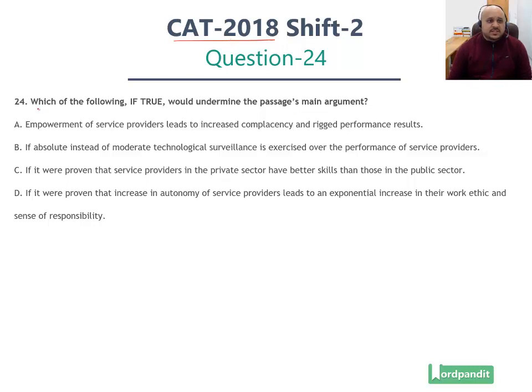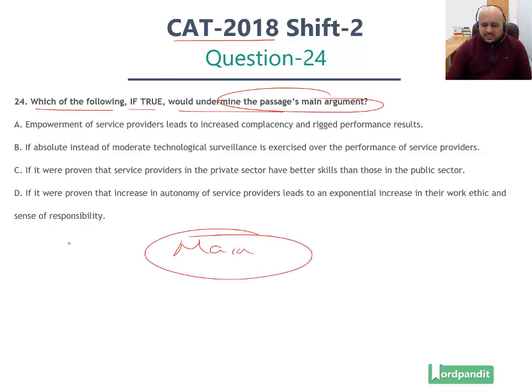Now, what does this specific question probe? It asks which one of the following, if true, would undermine the passage's main argument. So if you have to undermine the passage's main argument, you've got to identify the passage's main argument, the main point. What is it that it is saying?